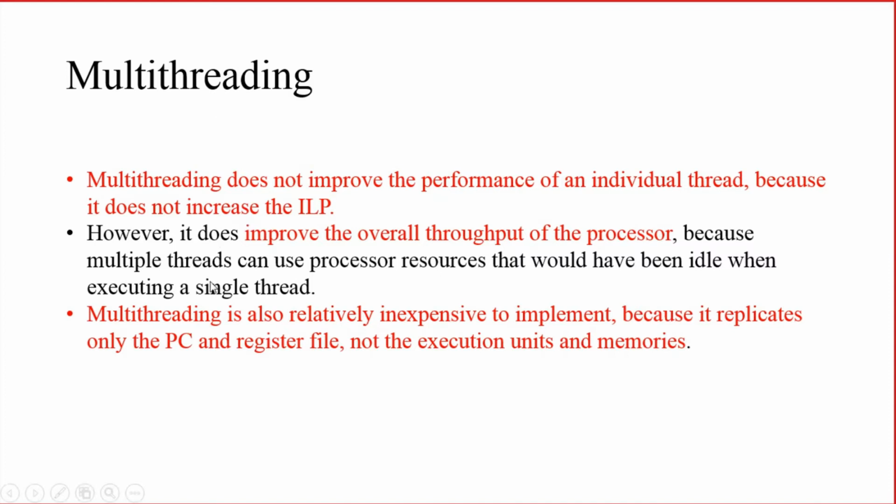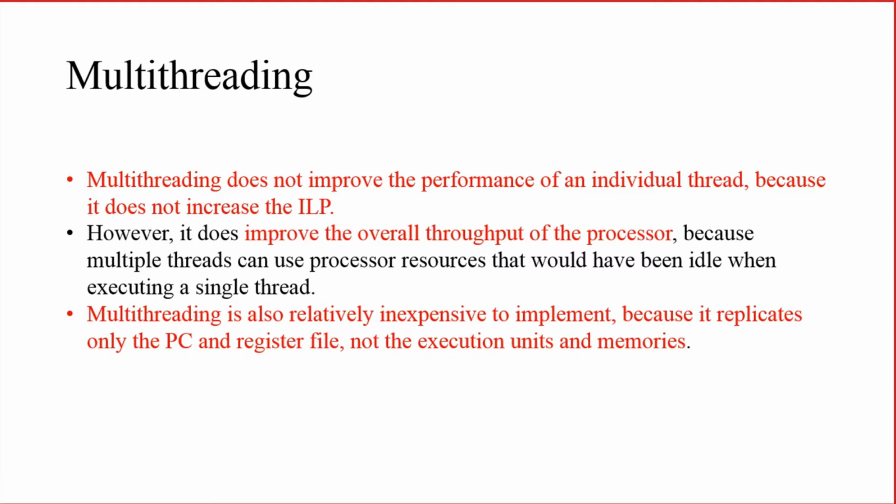But multi-threading improves the overall throughput of the processor. It cannot improve the performance of an individual thread, but the overall throughput will increase. How? Because multiple threads can use the processor resources which were idle while executing a single thread. When executing a single thread, some of the execution units were idle, which reduces the throughput of the processor.